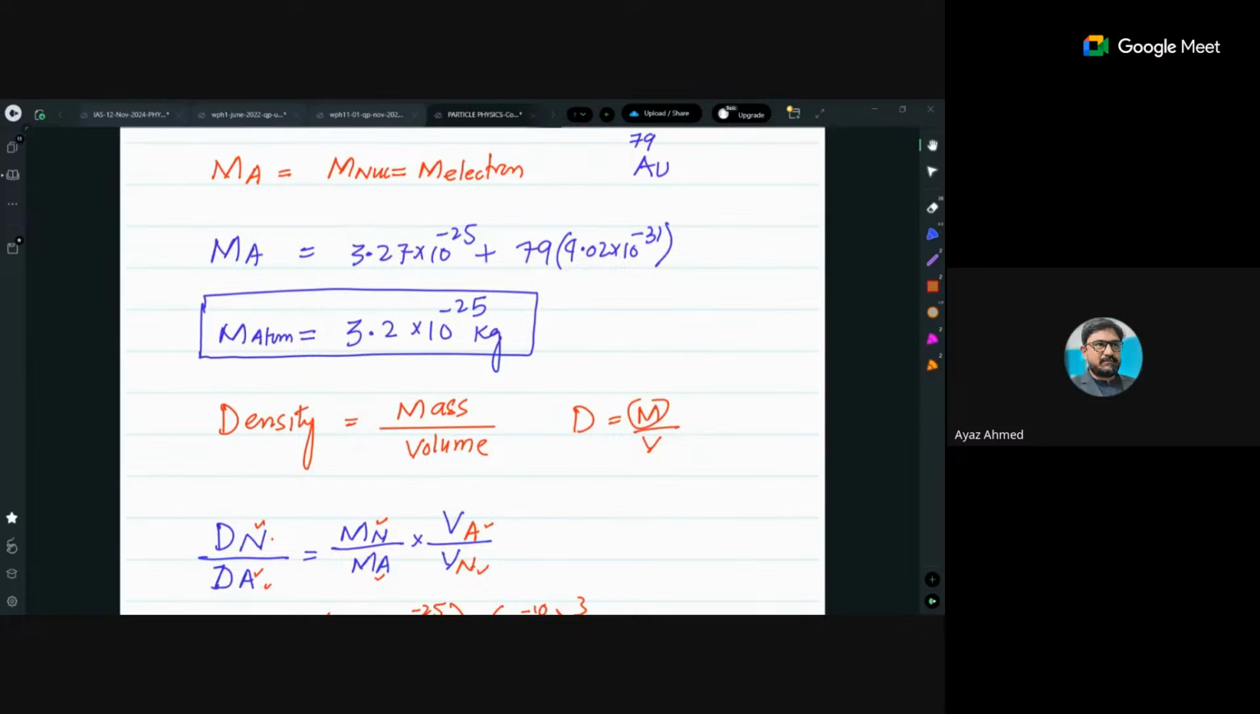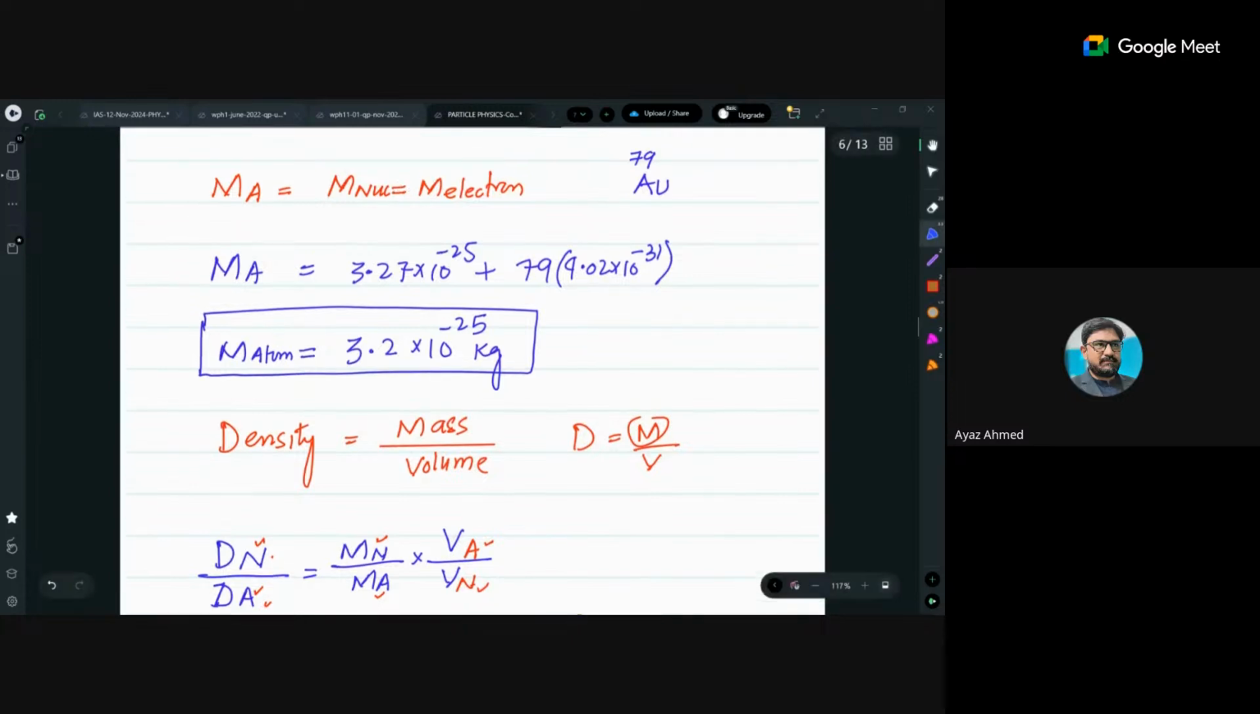So the mass of the atom is equal to what? Mass of nucleus plus mass of the electrons. It is a plus sign. Okay, so here I have corrected that one.